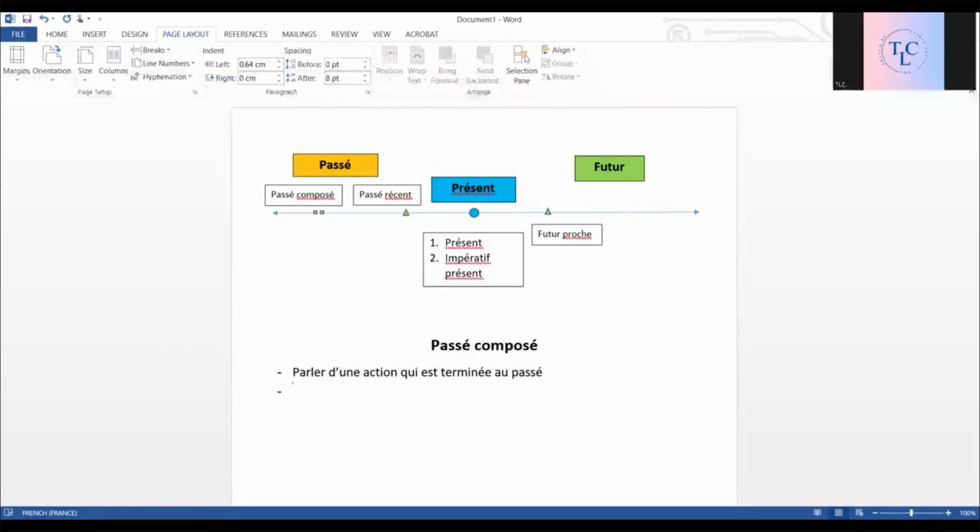And for that, you should also know the structure, how to frame a sentence in passé composé, what all elements do we need for it. So, obviously, sujet. Then, être or avoir, the auxiliary verbs, l'auxiliaire, être ou avoir, plus participe passé, the past participle form of the verb, and the object.